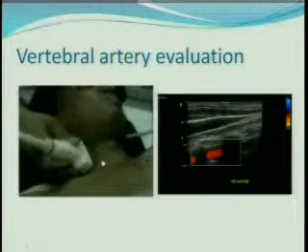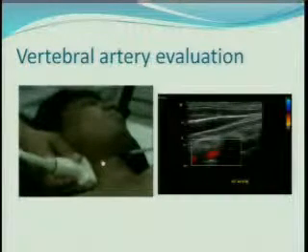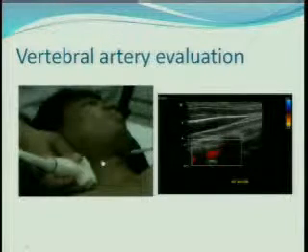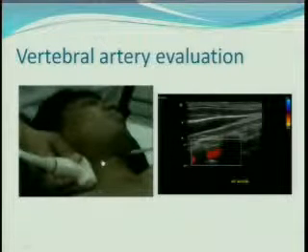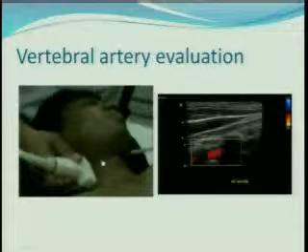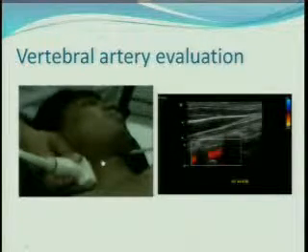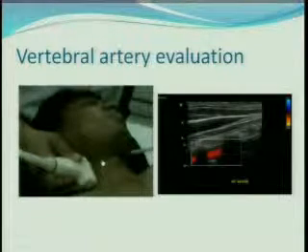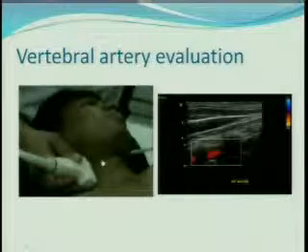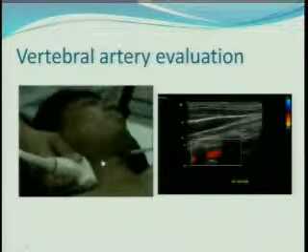And that's how we look for common carotid, its bulb, its external and internal part, and then finally the vertebral artery. And all of us know about all this. The flow in vertebral arteries is in the same direction, or antegrade flow, as in a common carotid. And if it happens in a reverse direction, then immediately you come to know that you are dealing with what? Subclavian steal syndrome.